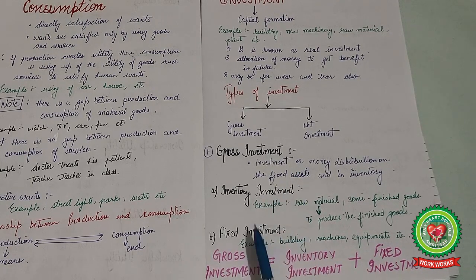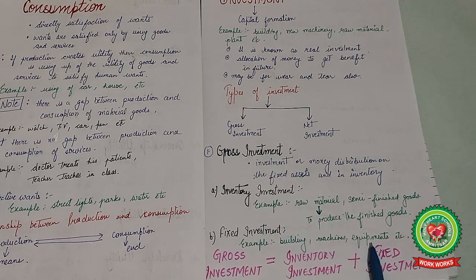And the second type included in gross investment is fixed investment. Fixed investment means the investment that is made for a long period of time, for many years, that is buildings, machines, equipment. In this, the investment is for a long period of time and should not be changed easily.